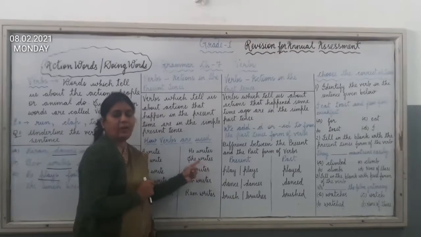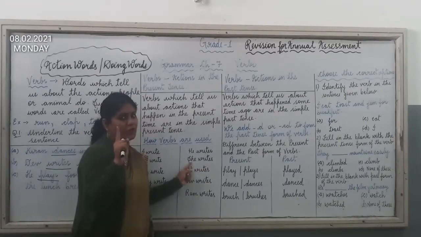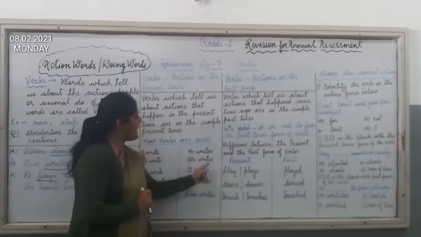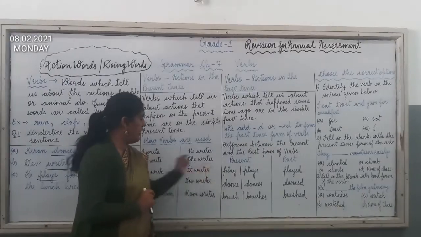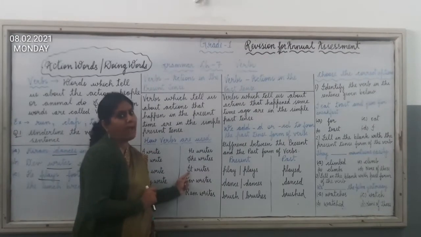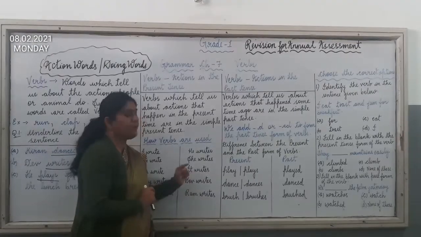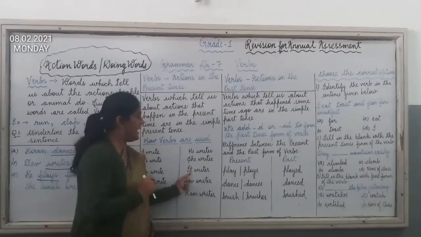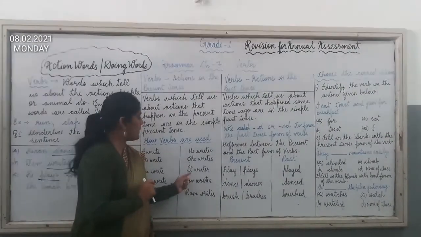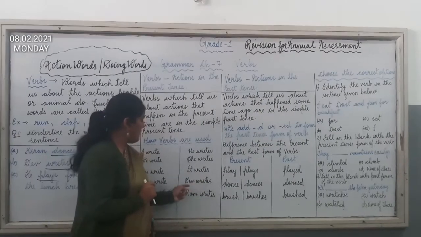She writes. Now here you can see we have she. We are talking about she. That means we are talking about only one person. So we have added s to the verb. It writes. You all know it is used for animal, place, thing. So here we are talking about only one thing. It is used for singular only. So we have added s to the verb.